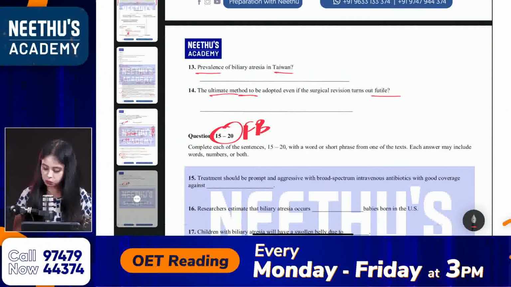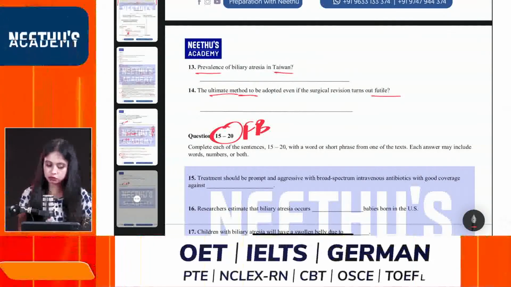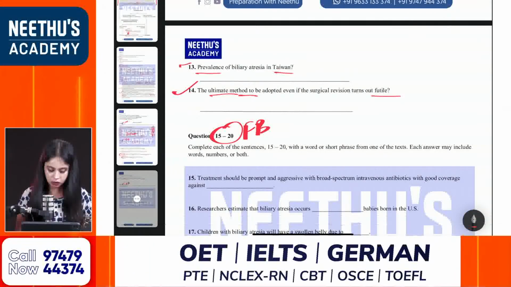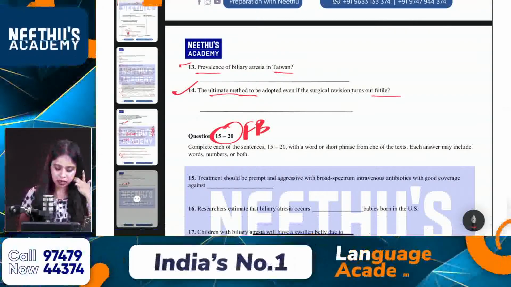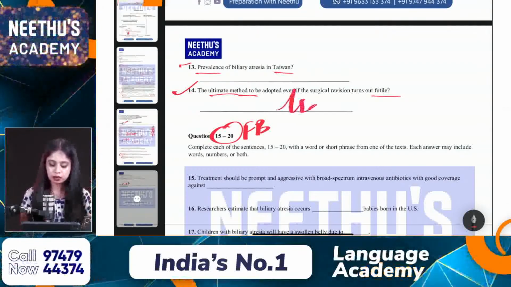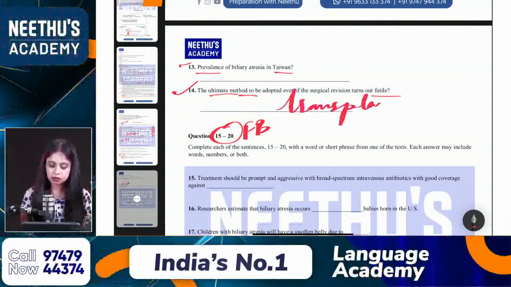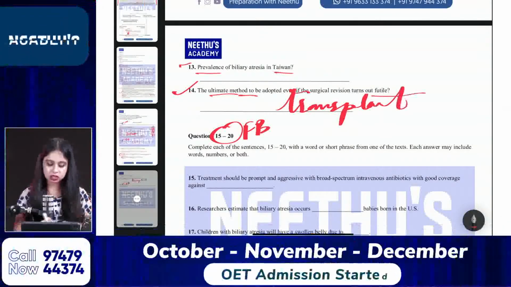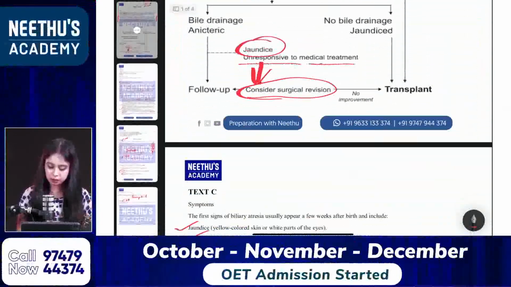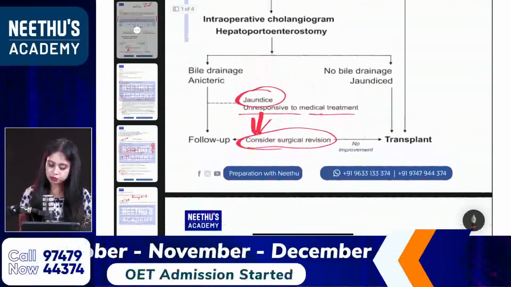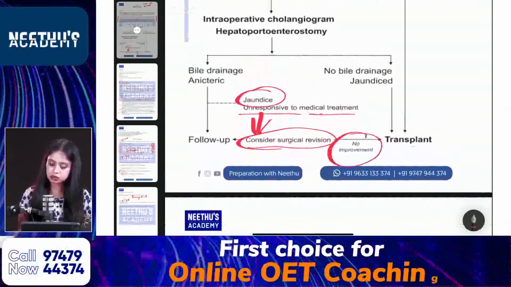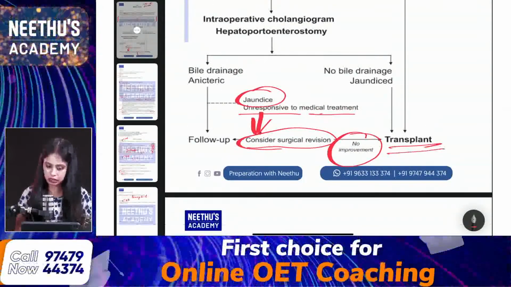Yes, Kavita, it is 1 in 6,000. So what about the 14th one? If no improvement is there, then you can go for a transplant. The answer is mentioned in text C. If it is futile, then you can go for transplant. That is the correct answer.